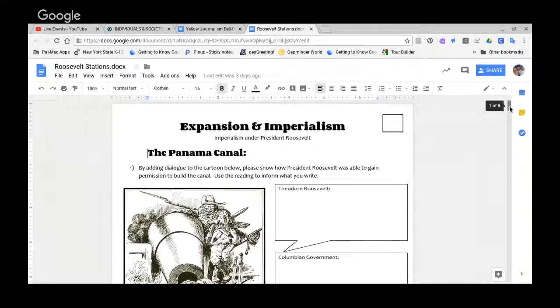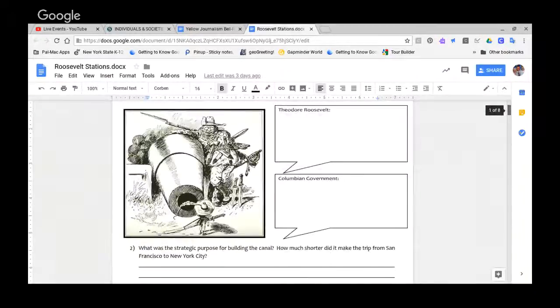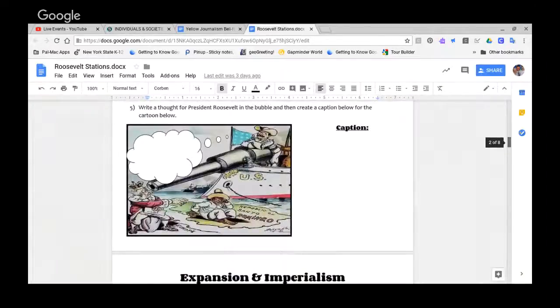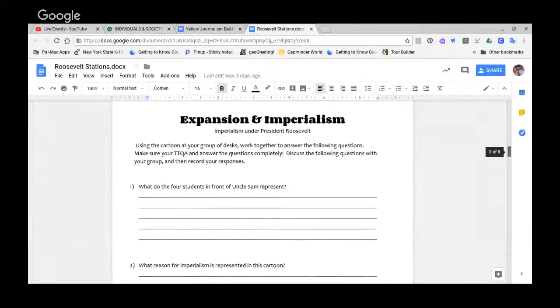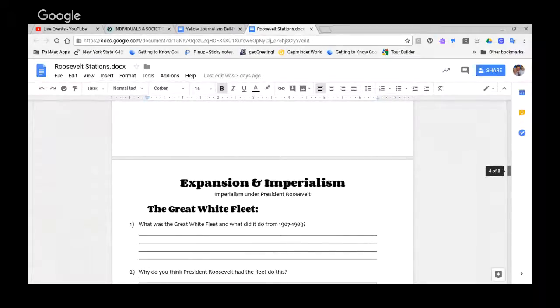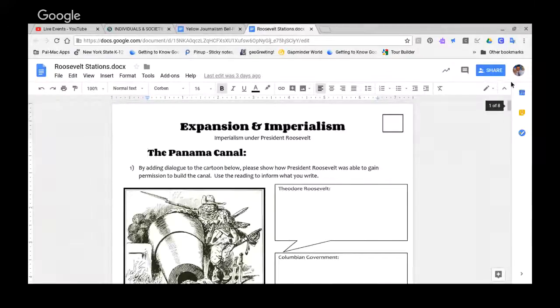It's on the front table, labeled Imperialism under Roosevelt, and there are some different things that the students will be doing. They'll be looking at the Panama Canal, the Big Stick Policy, the Roosevelt Corollary, expansion and imperialism, and the Great White Fleet. So go ahead and pause me now, hand this packet out to each student, and then come on back and I'll give further directions. Pause me now. Okay, we're back.